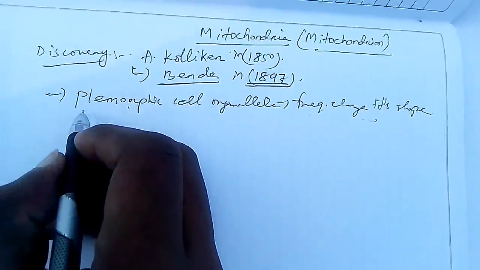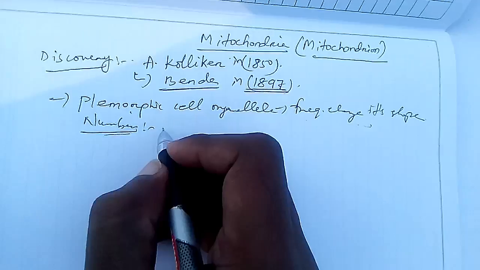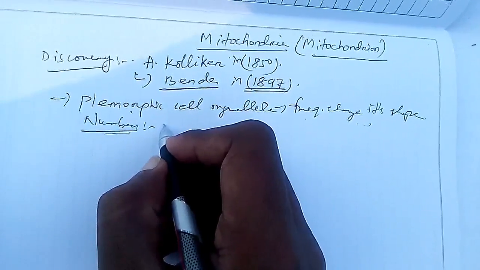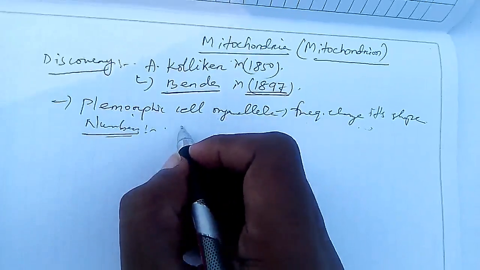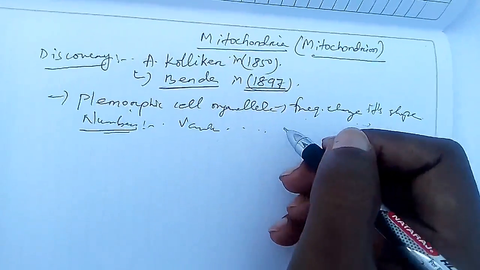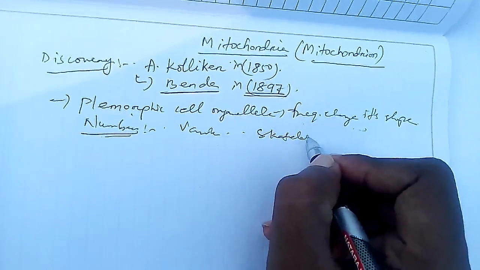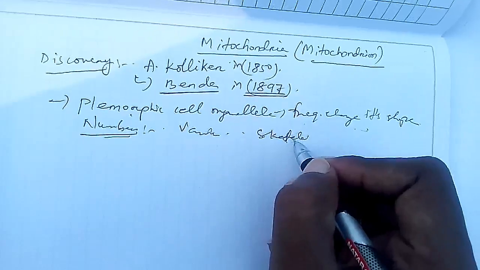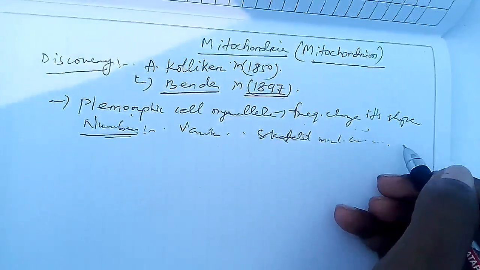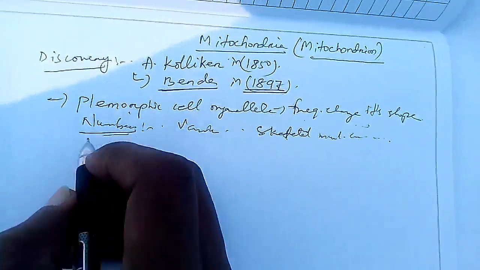Then let us discuss its number. What is the number of mitochondria in a cell? Generally, a different number of mitochondria is found in different cells. That means the number of mitochondria varies from cell to cell, but the skeletal muscle cells of migratory birds, this is very important, have the highest number of mitochondria in their cells. So that is important for short questions.